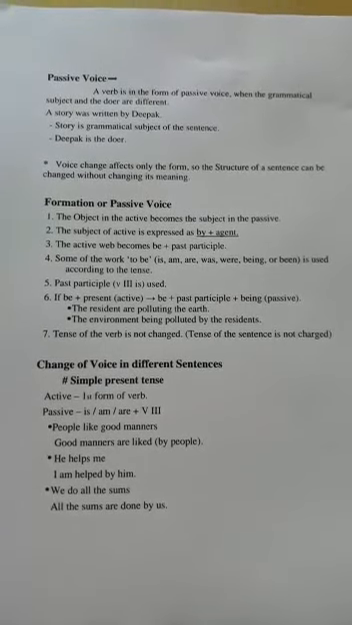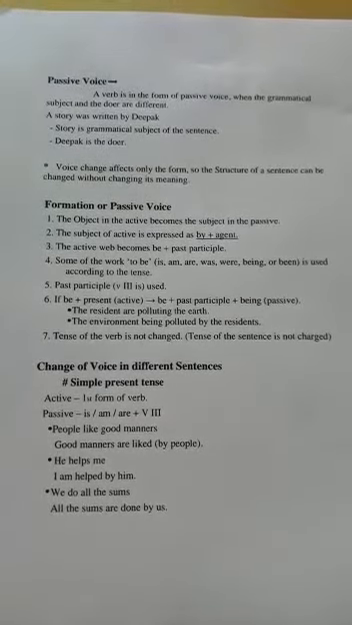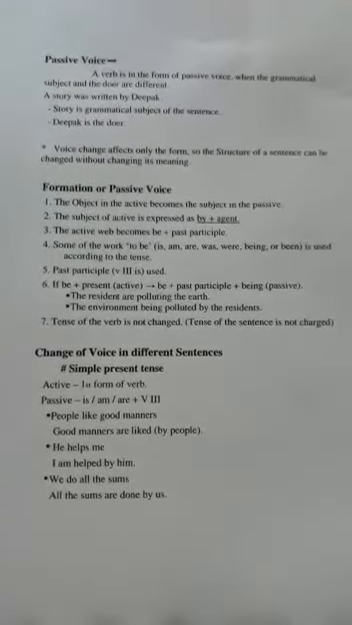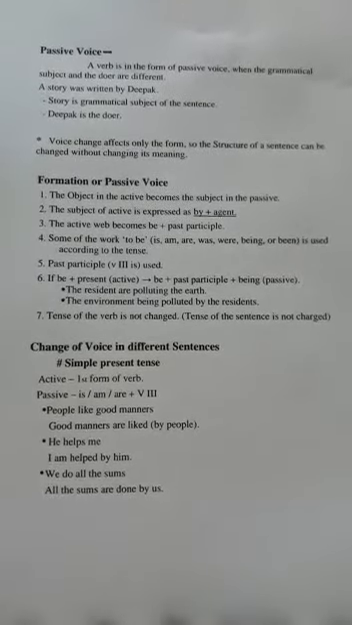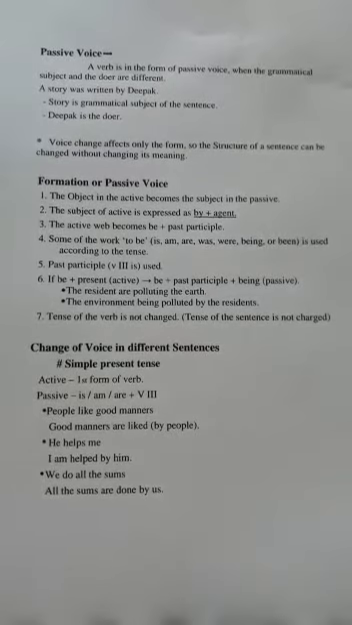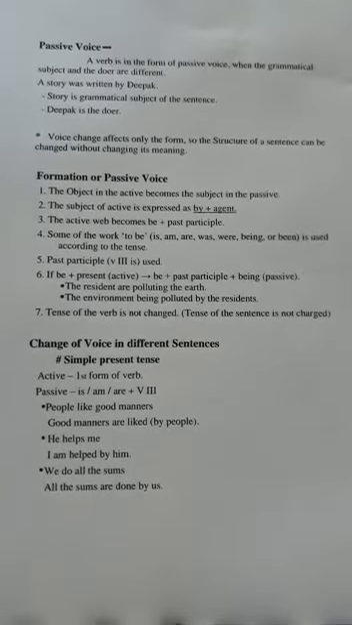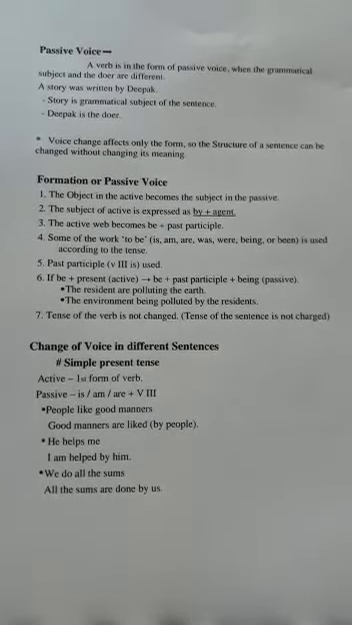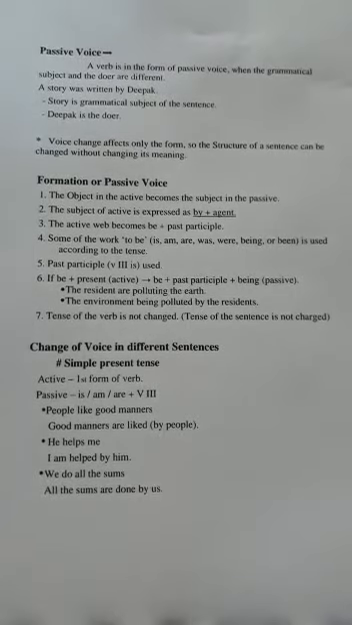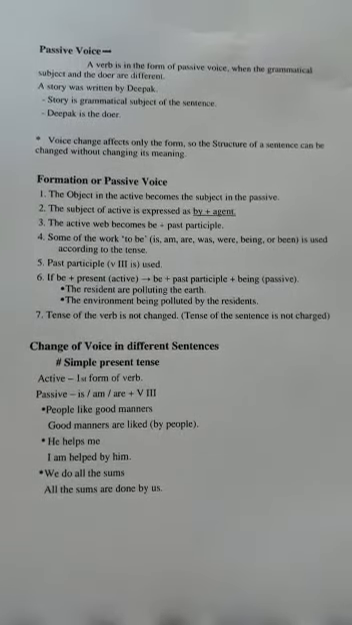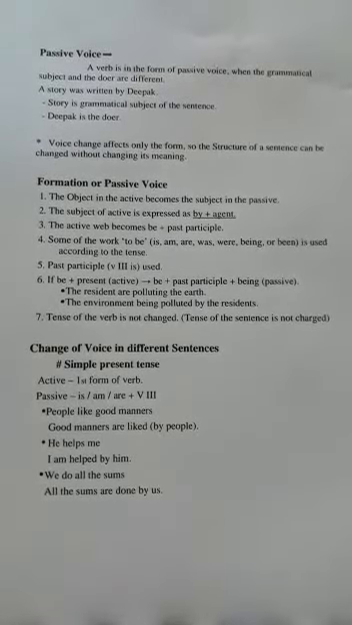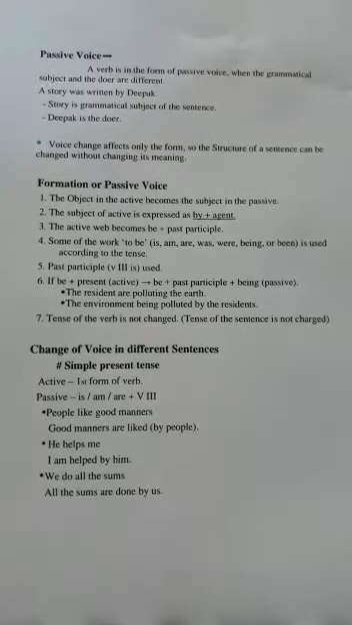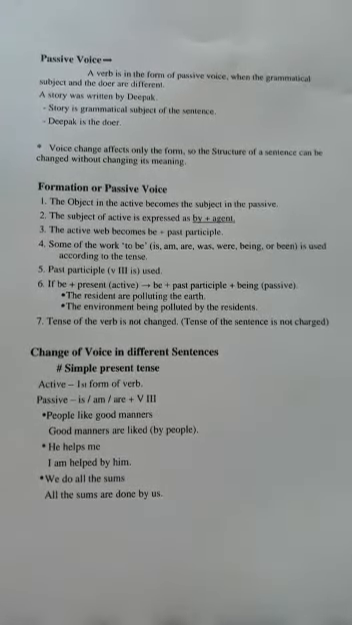Now, altogether we have only 8 tenses in passive voice. So, first let us take up the simple present tense. The active structure for simple present tense is subject plus first form of verb plus s or es plus object, like: lion kills a deer. But in passive voice, it changes to subject plus is/am/are plus third form of verb plus object.